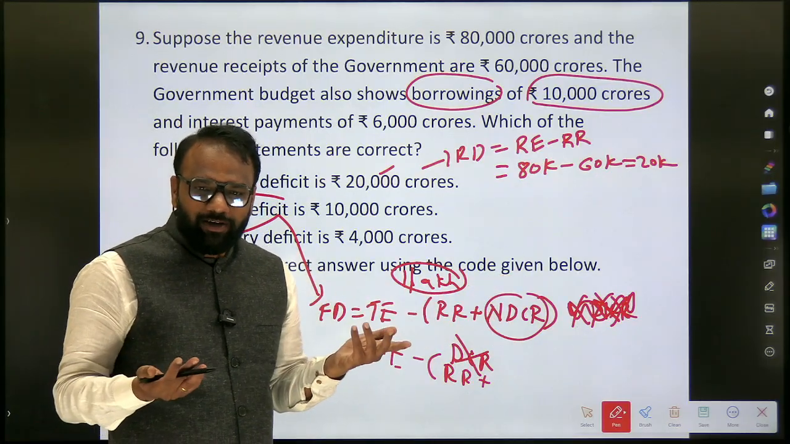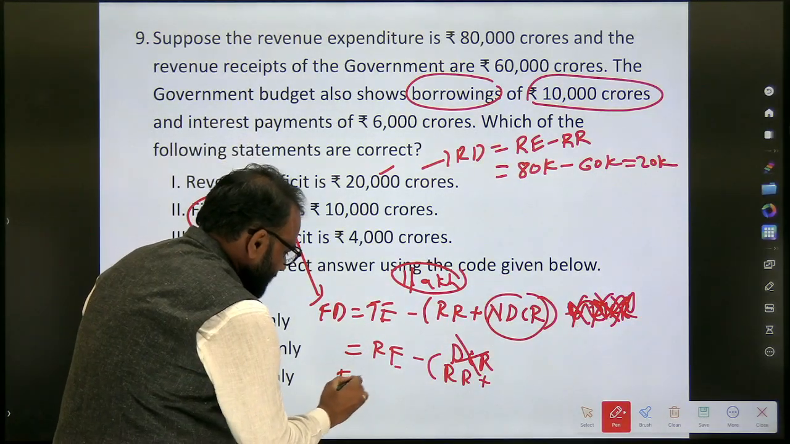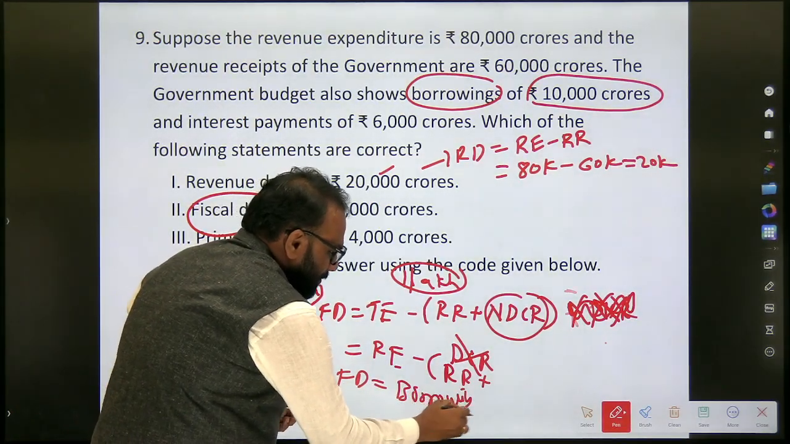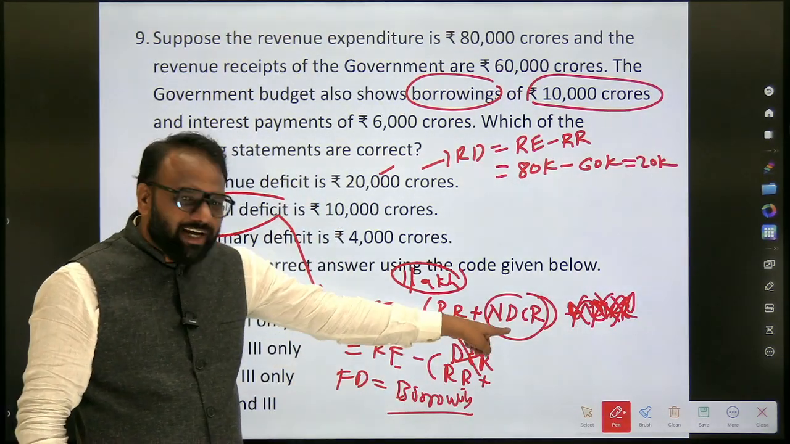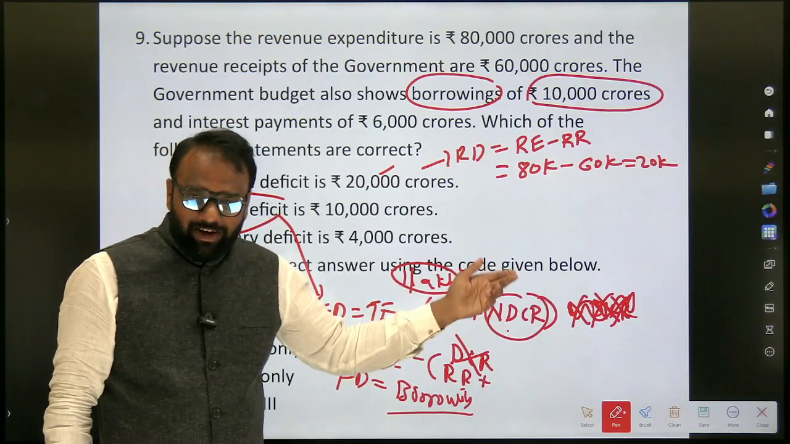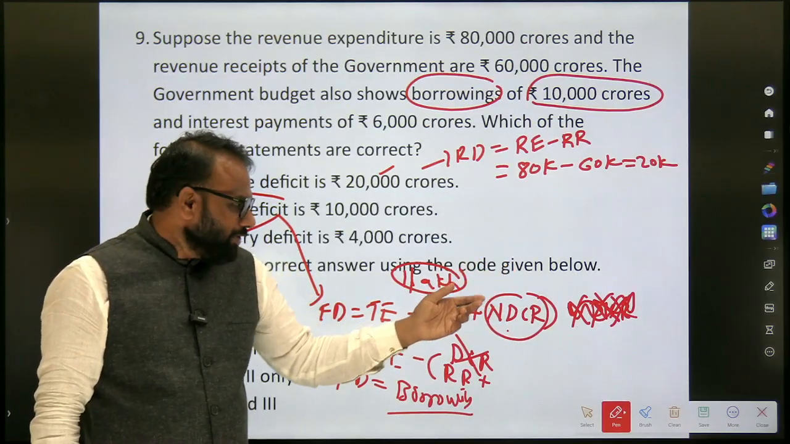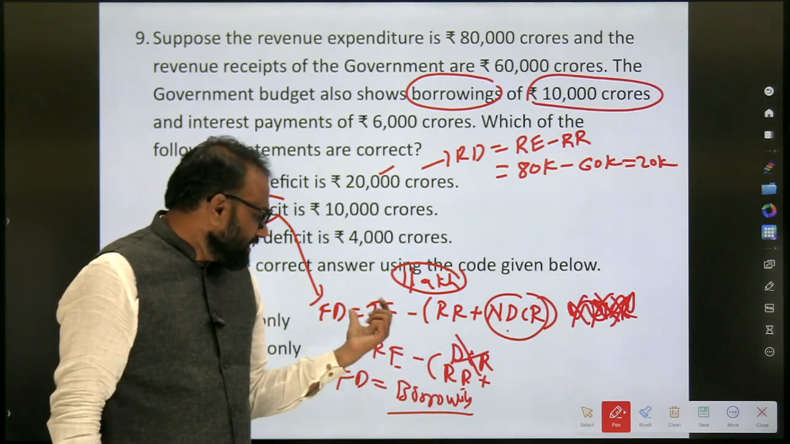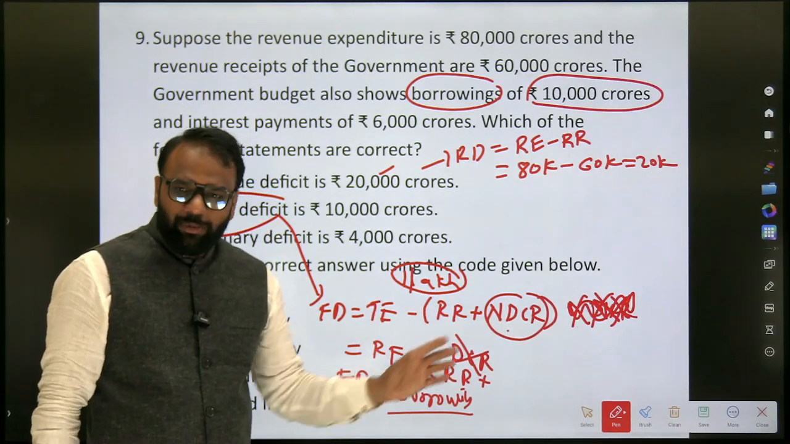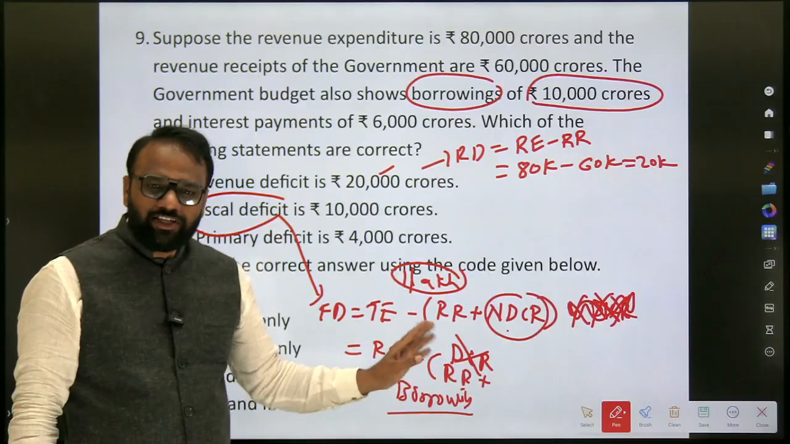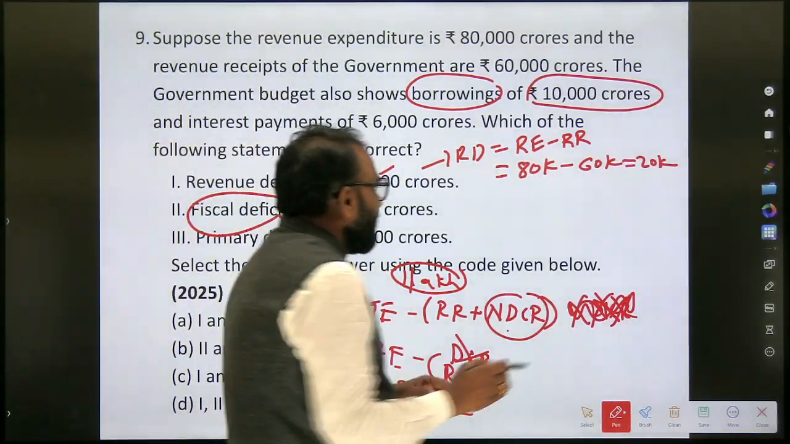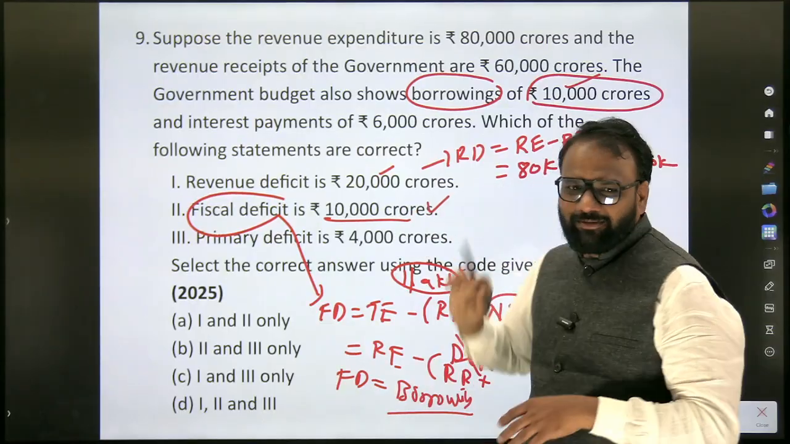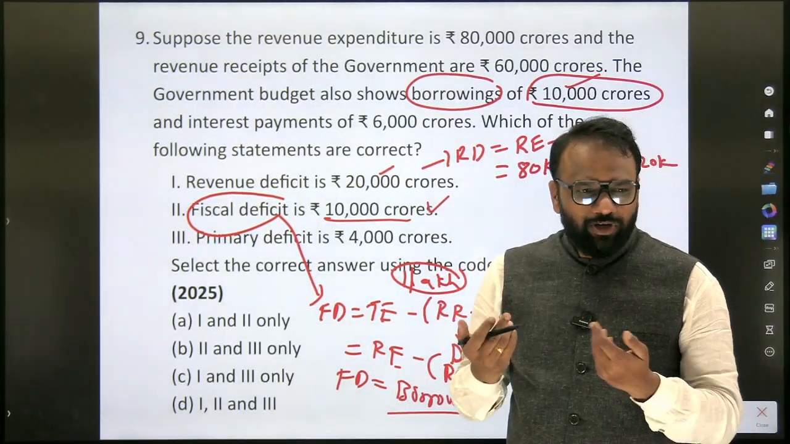So what is borrowing? Fiscal deficit is equal to borrowing. If they had given the non-debt capital receipt, then we would have calculated in another way. Now, what we will do? Fiscal deficit is equal to borrowing. So here, directly in the question itself, they have mentioned 10,000 crore. Fiscal deficit is 10,000 crore. This is correct. There is no doubt in it.